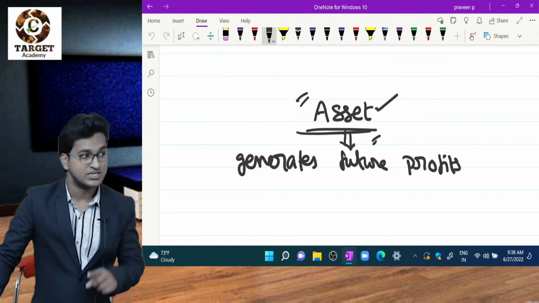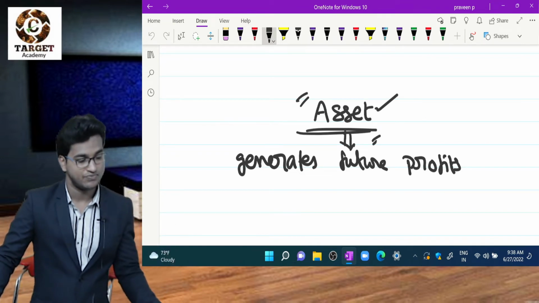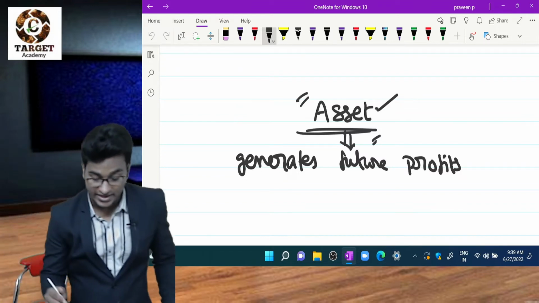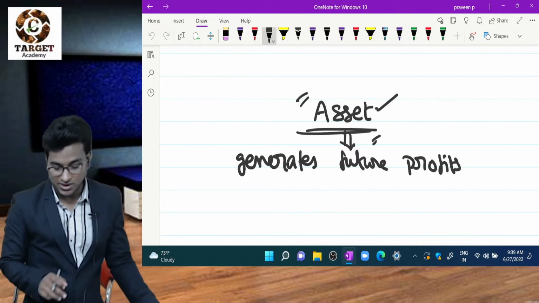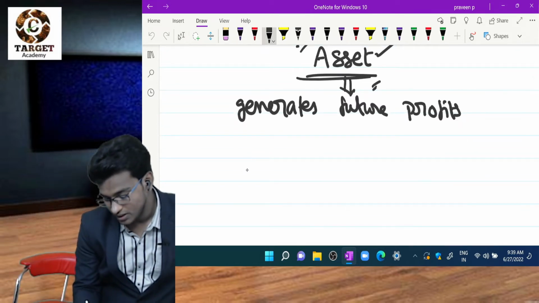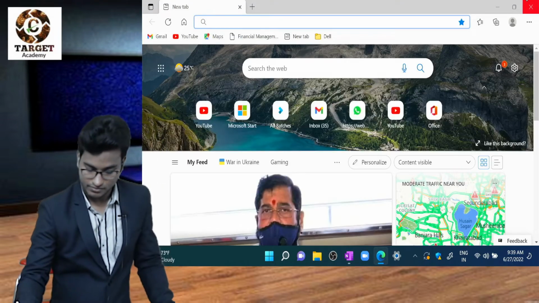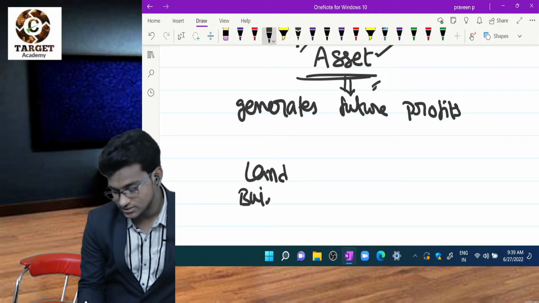That means same assets will generate future profits. Clear? So that's why all these items are called assets. The main examples for the assets are land, buildings.